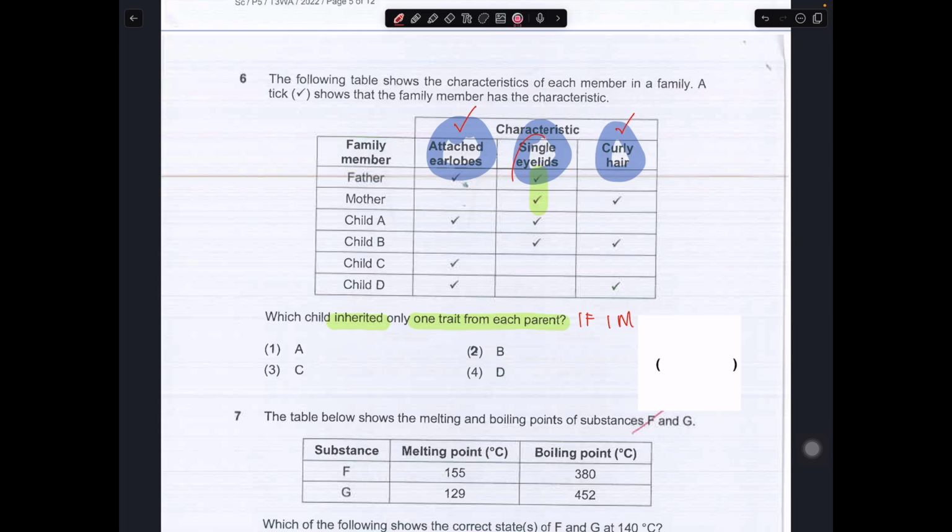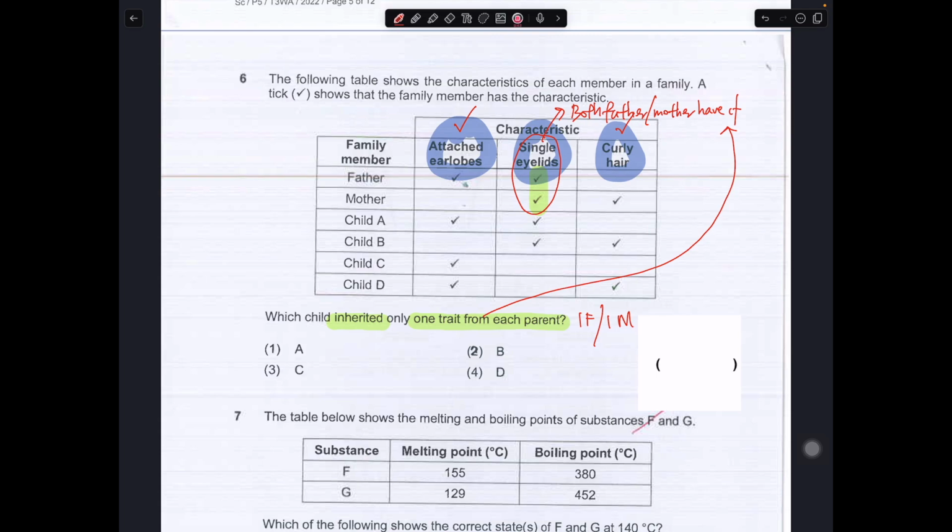We cannot look at single eyelid because both the father and mother have it, so we cannot use that to determine whether it inherited this trait from the father or mother. Therefore, we cannot say it is inherited from each parent. So we must look at traits that are inherited from one father and one mother.